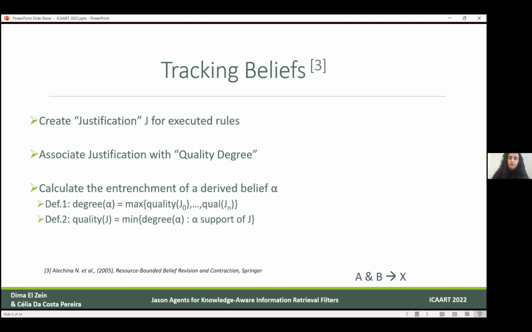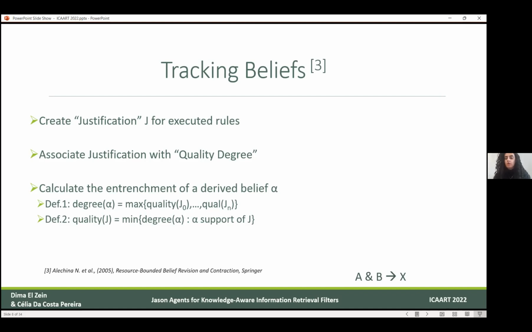One more aspect of this framework is that it tracks the beliefs. Whenever I want to execute the rule A and B implies X, to calculate the degree of X, I must track the relationship that links those beliefs together. To do so, we are referring to some existing work in the literature that creates justifications and assigns a quality to each justification, and therefore deduces the degree of the belief.